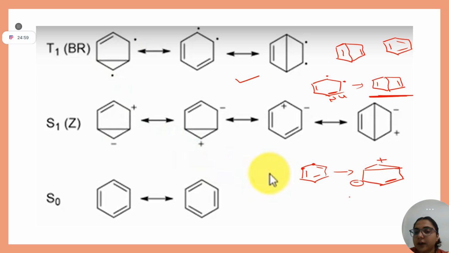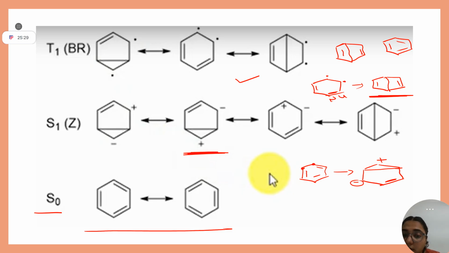Have you understood how I have formed this zwitterionic intermediate? Yes, ma'am. This is one resonating structure, and from this you can draw every other resonating structure easily. And at last, this is your S1 state. In singlet excited state, only bonds will rearrange. This will come here. I hope you understand the Dewar benzene mechanism.